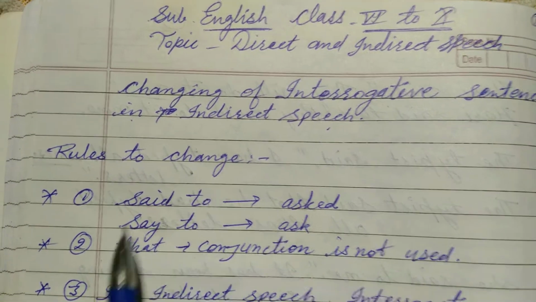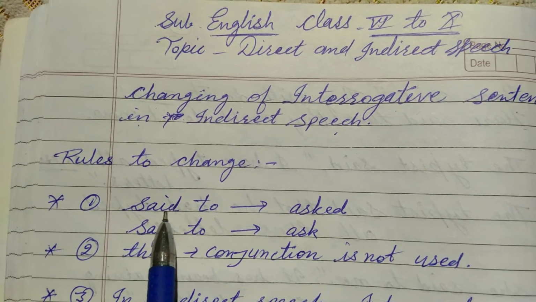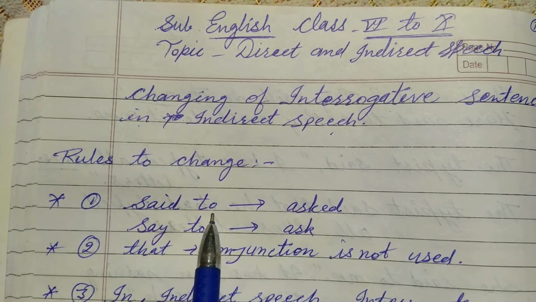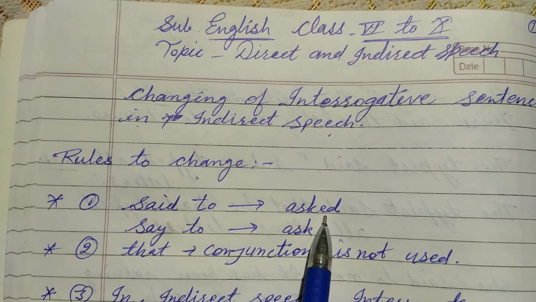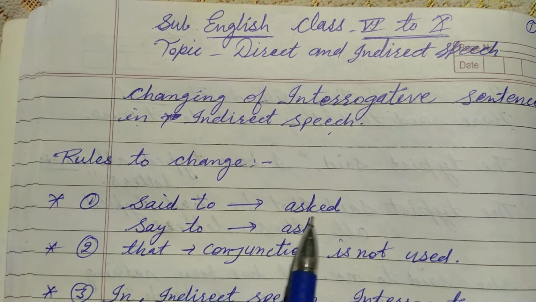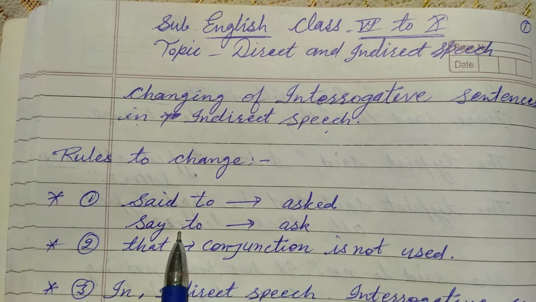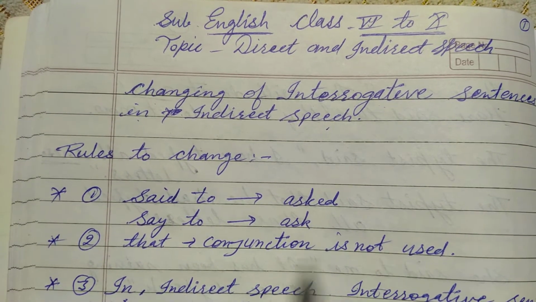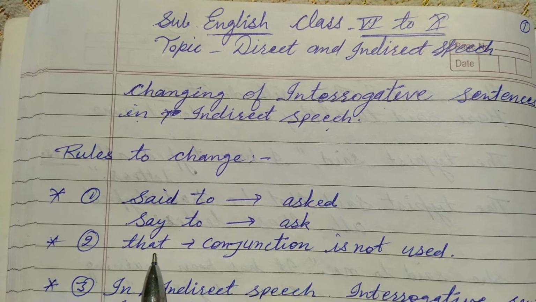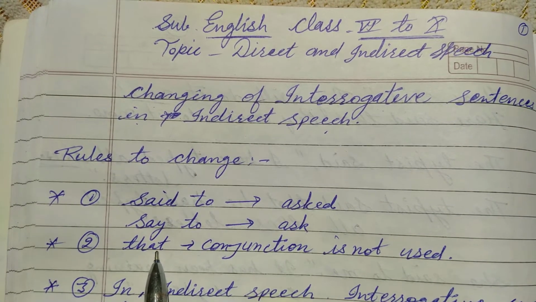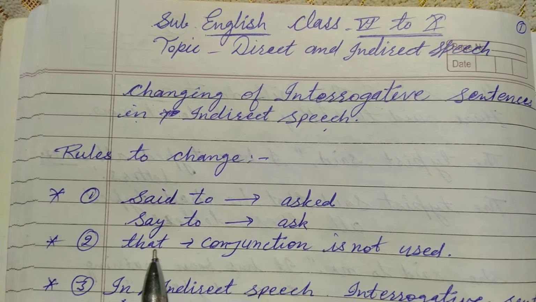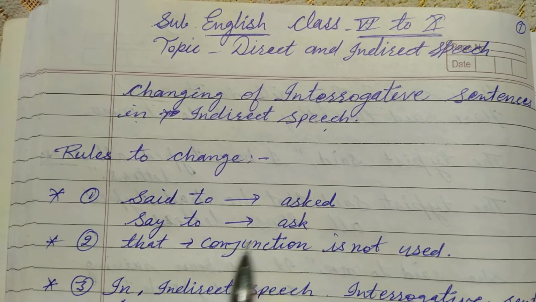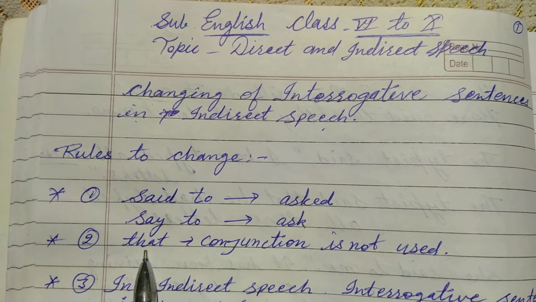Rules to change. First, said to changes to asked. In simple sentences said to was changing to told, but here said to will change to asked. If say to comes, then it will change to ask. Second, the conjunction that is not used. We used to use the conjunction that in assertive sentences, but in interrogative sentences the conjunction that will not be used.